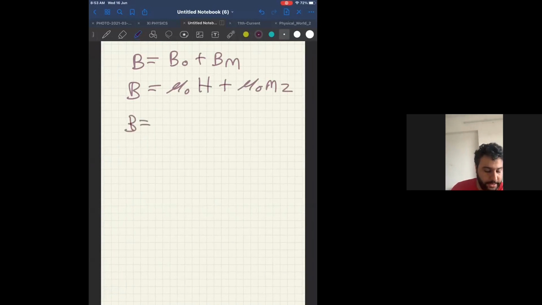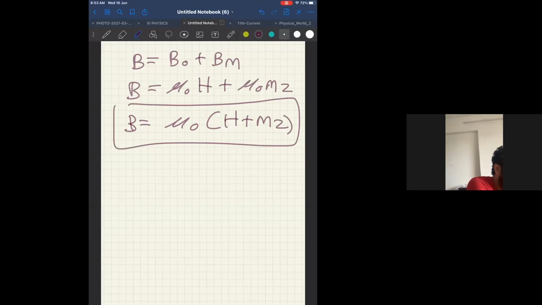Therefore, B is equal to mu naught into H plus mz. Remember the starting 3 lines of our derivation. Do you remember them? All of you, please confirm. Now look at this step. This is the total magnetic field of induction. Looking at this step, tell me what should be the answer for the 20th one.